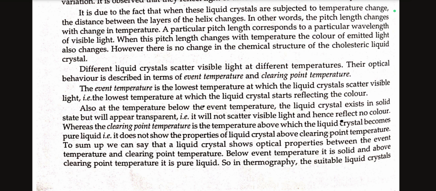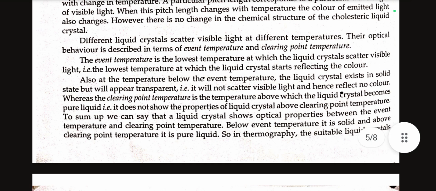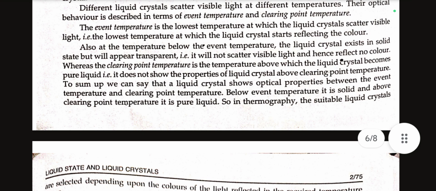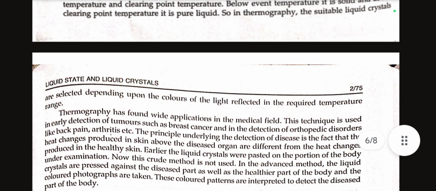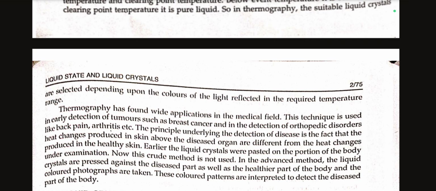Whereas the clearing point temperature is a temperature above which the liquid crystal becomes pure liquid, that is, it does not show the properties of liquid crystals above clearing point temperature. To sum up, we can say that a liquid crystal shows optical properties between the event temperature and clearing point temperature. Below event temperature it is solid and above clearing temperature it is pure liquid. So in thermography the suitable liquid crystals are selected depending upon the colors of the light reflected in the required temperature range. Thermography has found widespread application in the medical field.